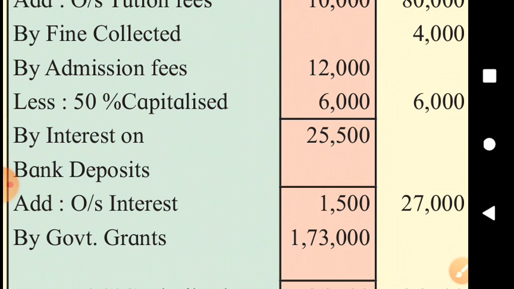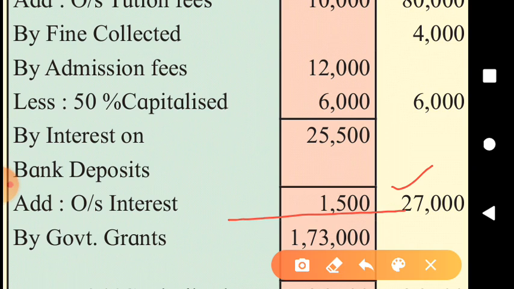And interest on bank deposit, 9% of 3 lakh, 27,000 interest will be shown in the outer column, but we have received only 25,500, so 1,500 is the outstanding interest that will be added to the interest we received plus to be received total interest in the outer column, and that outstanding interest or accrued interest on bank deposit will be shown on asset side.